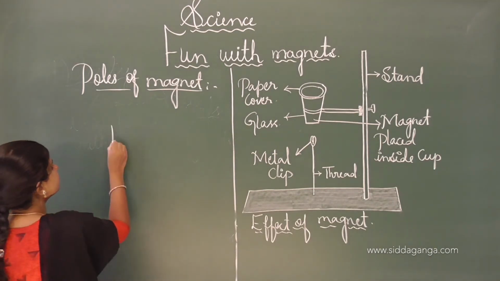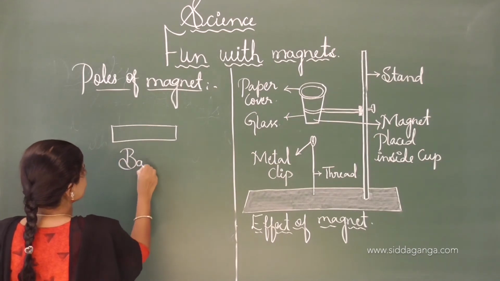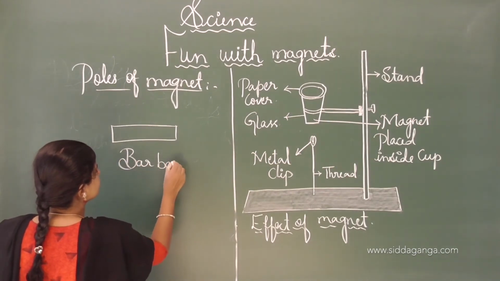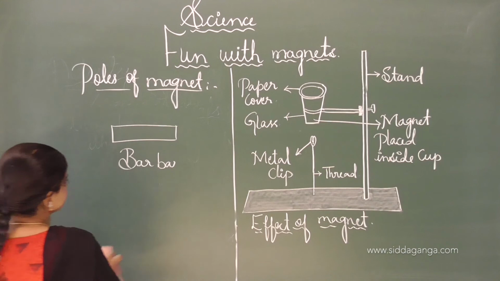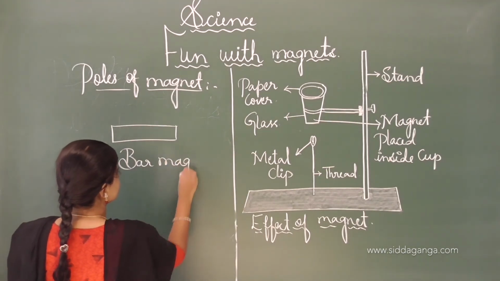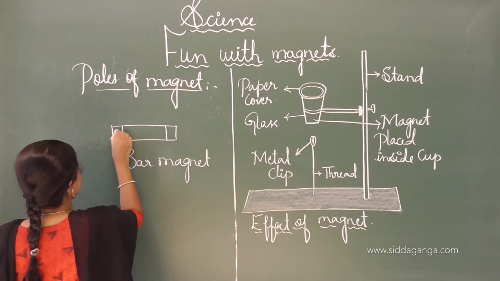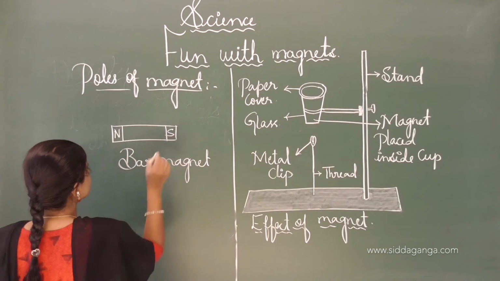Consider a bar magnet. Here the poles will be there, that is the north pole as well as the south pole.